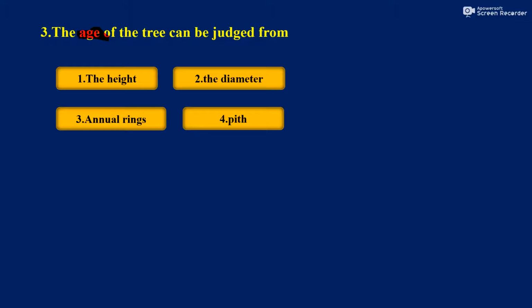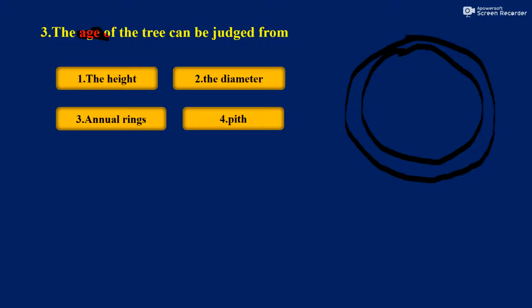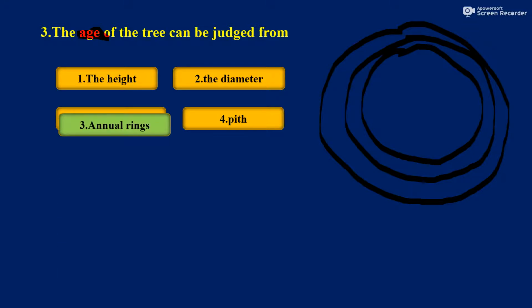Annual means year by year one layer will be added, one annular ring will be added to the tree. When it is adding year by year, based on that only we can find the age, right? So the age of the tree can be judged from annual rings.